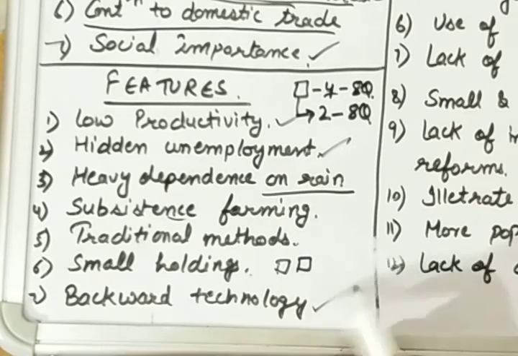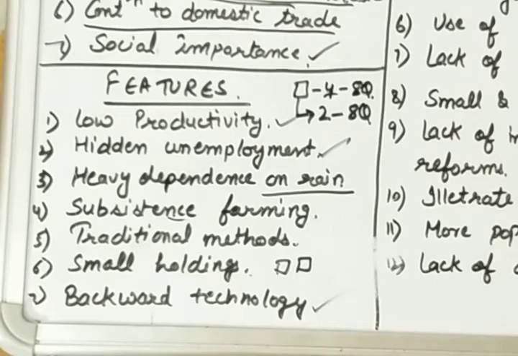The next is backward technology. We are using backward technology in agriculture. In case of irrigation, in case of farming, in case of cutting of crops, threshing of crops, everywhere we are using the backward technology. That's why we are spending much on agriculture products. Okay, so these were some of the features of agriculture of the Indian economy.